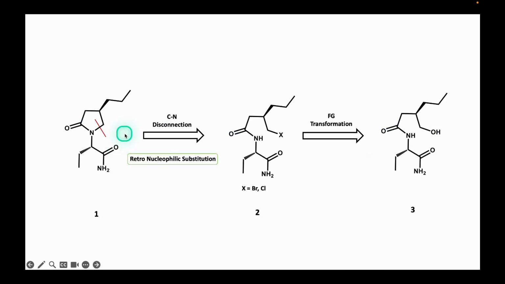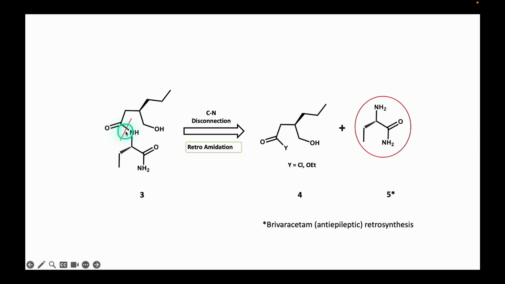The amide group functions as a retron, and a carbon-nitrogen disconnection opens the cycle, giving rise to an intermediate that contains two amino groups and a leaving group, which is represented by the letter X, where X could be a halogen. A functional group transformation of compound 2 generates the primary alcohol 3.